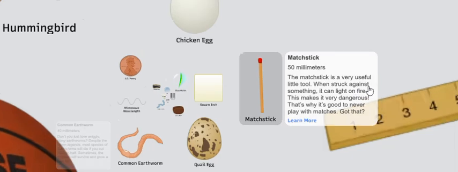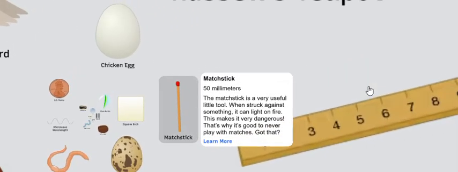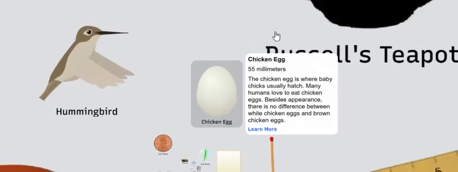Matchstick, 50 millimeters. The matchstick is a very useful little tool. When struck against something, it can light on fire. That makes it very dangerous. That's why it's good never to play with matches. Have you got that?